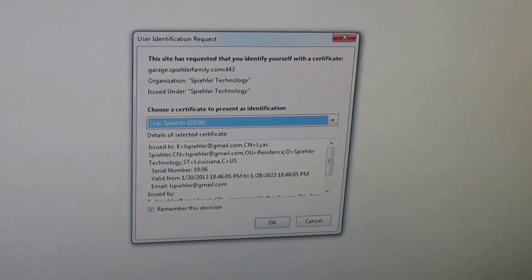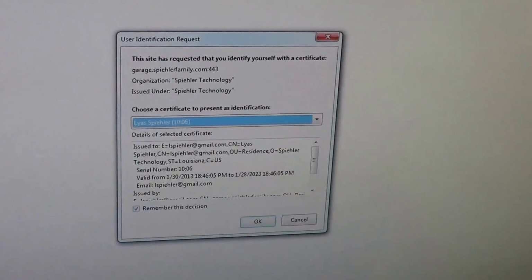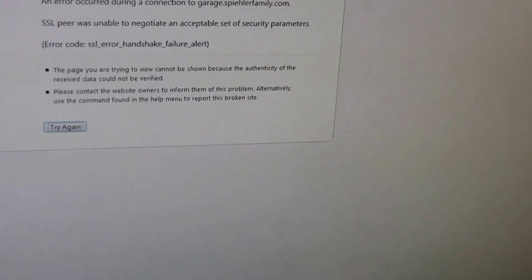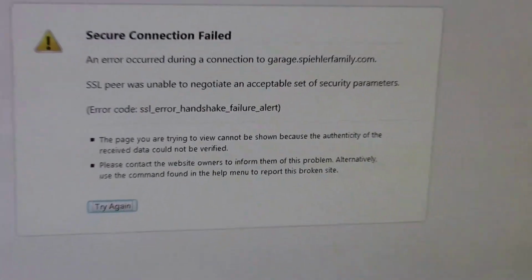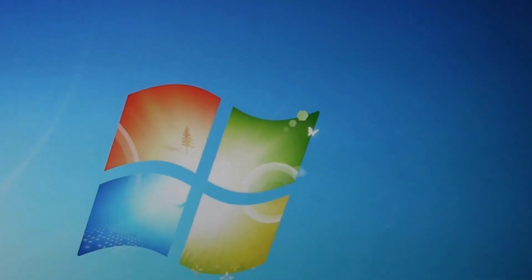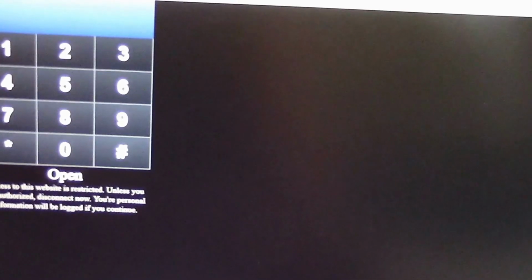Here's where Firefox is asking which certificate to use. If you try to say cancel, you'll get an error message like this one. But if you give the correct certificate, it gives you the exact same interface that you see on the phone, and of course behaves the exact same way.